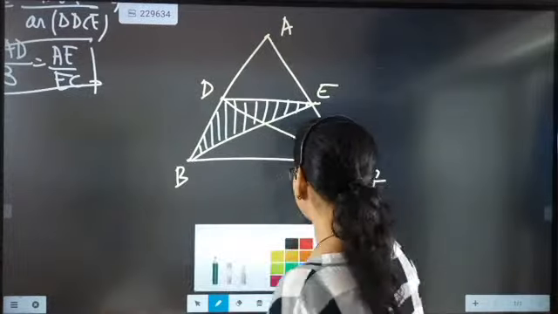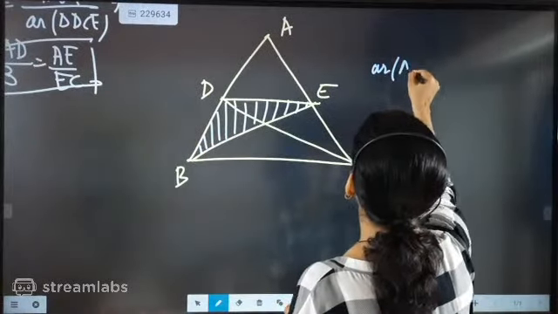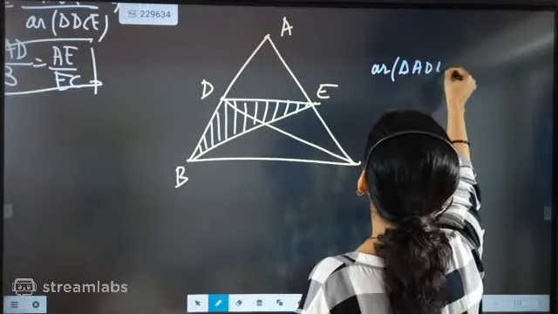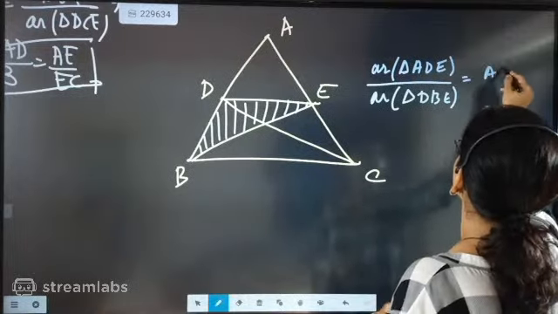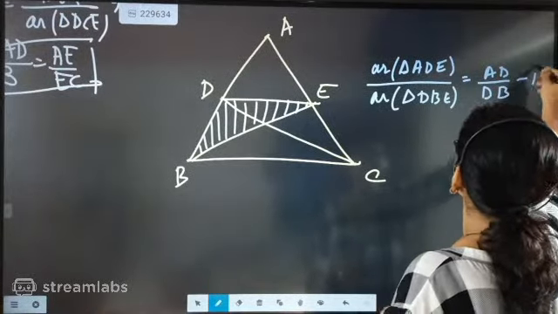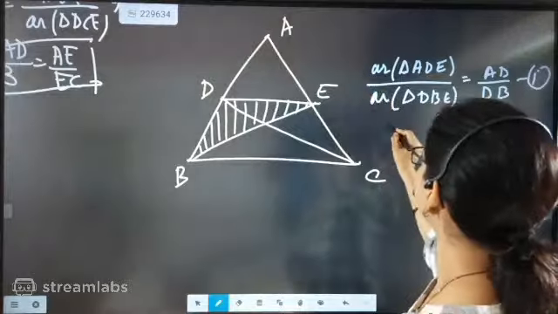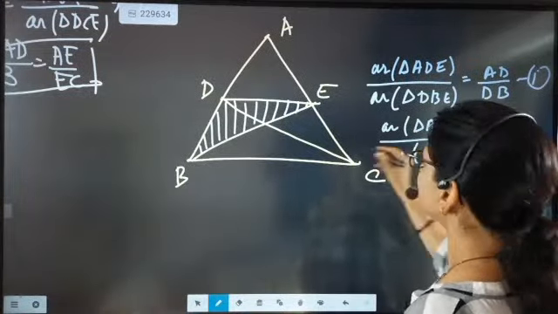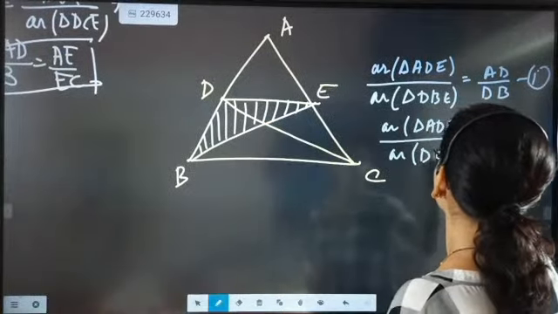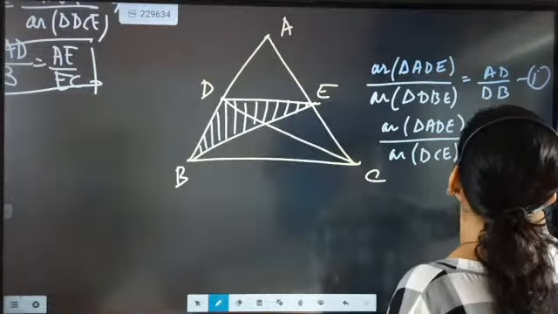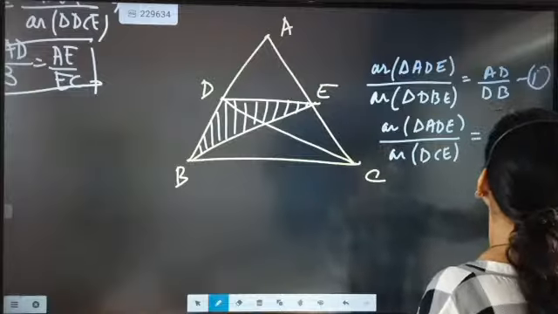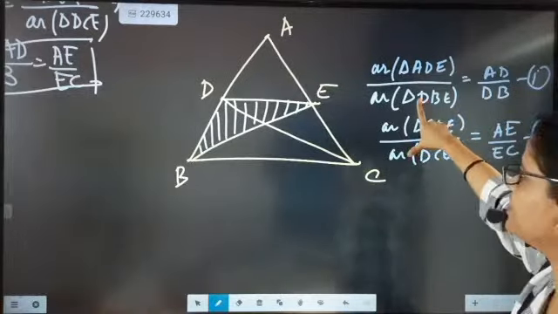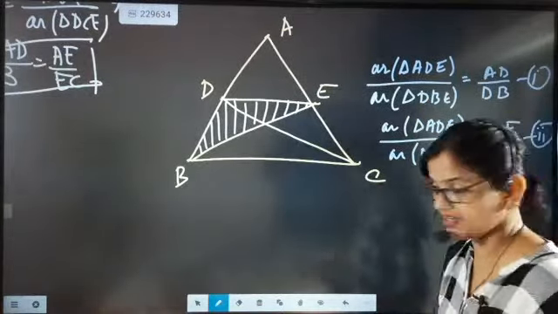Okay, DBE. We got the area of triangle ADE by the area of triangle DBE. The ratio we got is AD by DB. This we have taken as equation 1. Then the area of triangle ADE by the area of triangle DCE was equal to AE by EC. This part we have already got. The first part, what we did, I wrote as it is. Now we are connecting them together.